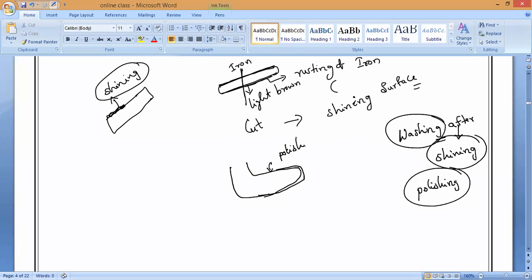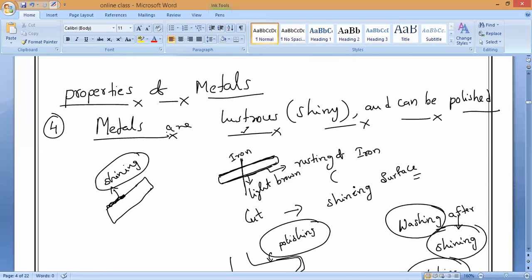So if we try to polish any metal, if we rub it with something, then it will have a shiny surface. That is what we call a shining surface, lustrous in nature. Most of the metals are lustrous in nature, and they are very good reflectors of light.